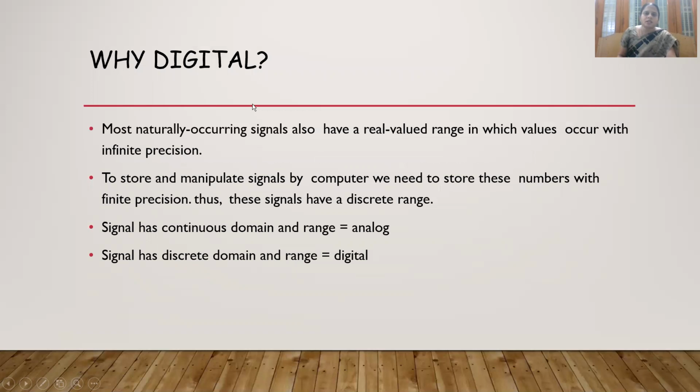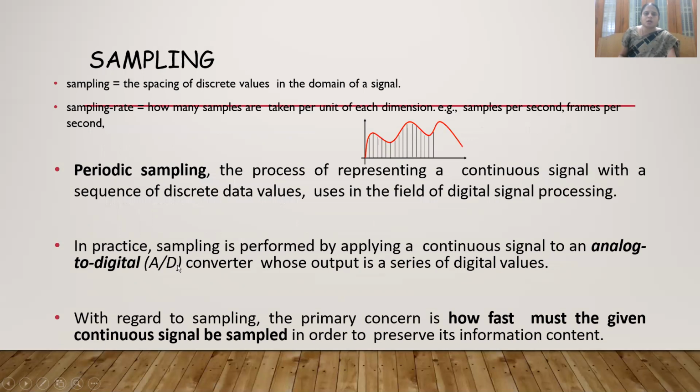Why are we going for digital? Most naturally occurring signals also have a real value range in which values occur with infinite precision. That is, in terms of decimals, they won't be integers. So in order to store or manipulate signals by computer, we need to store these numbers with finite precision. So these signals have a discrete range. Continuous domain and range we call analog, and discrete domain and range we call digital.